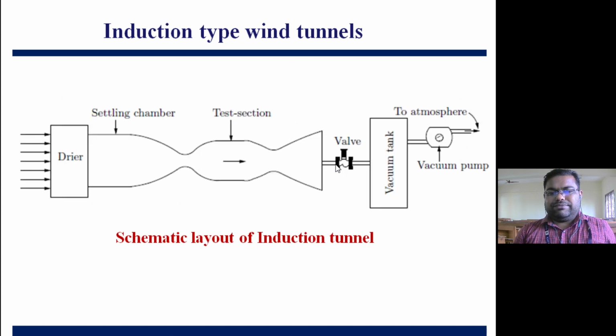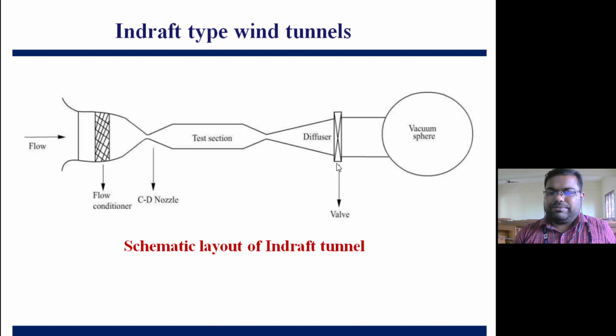But in the earlier case, it was a small valve through which the air came into the vacuum tank, then we were releasing the air out to the atmosphere. But in this case, air will be released from the moment it comes to the exit of the diffuser, on both sides of this valve, and the rest will go to the vacuum sphere. So flow comes from here. This is the flow conditioner. Then the CD nozzle starts, we get a supersonic speed in the test section, and finally it decelerates and comes out through the valve to the atmosphere.